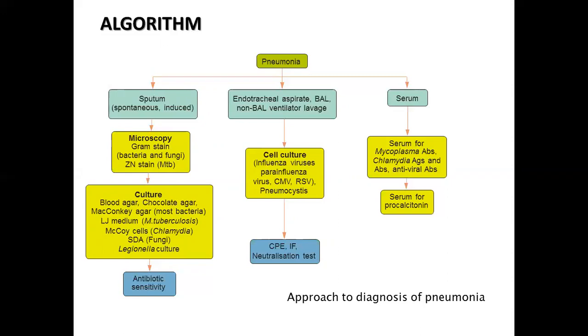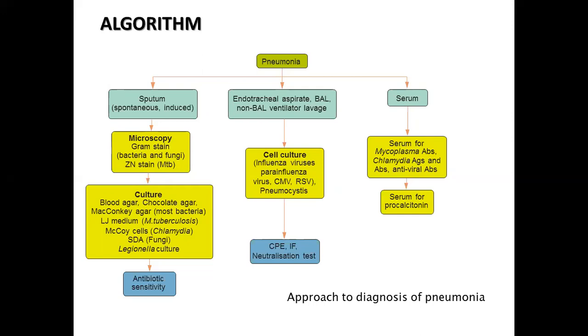You can perform microscopy on sputum, which can be done for demonstration of the organism by methods such as Gram stain or ZN stain. Gram stain can reveal bacteria and fungi. ZN stain can reveal Mycobacterium, mostly tuberculosis. Culture can be performed using blood agar, chocolate agar, MacConkey agar. Most of the bacteria can be cultivated on these agar.